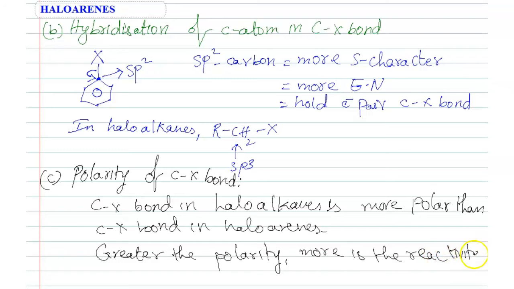So in case of haloalkanes, there is no resonance on the sp3 carbon. Simply, C-X becomes C plus X minus, more polar. But in case of haloarenes, the carbon-X bond becomes a double bond, partial double bond character arises. Then bond breaking is very difficult, less polar. So greater the polarity, higher the reactivity.